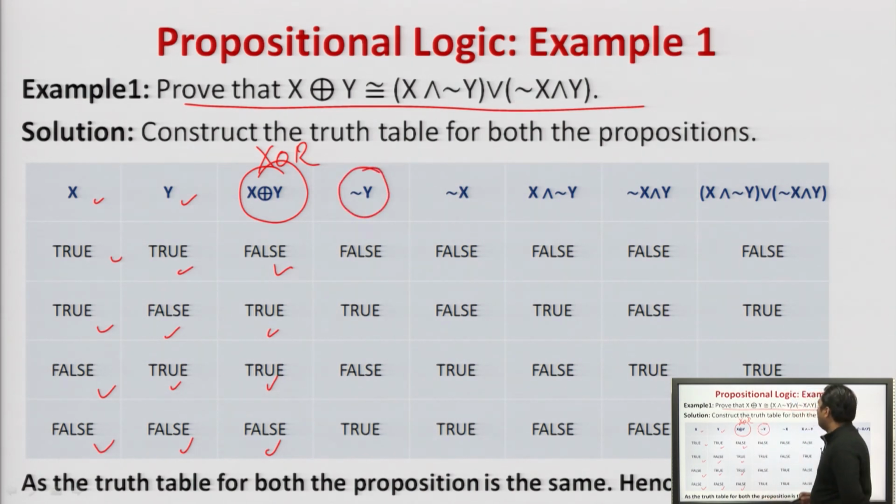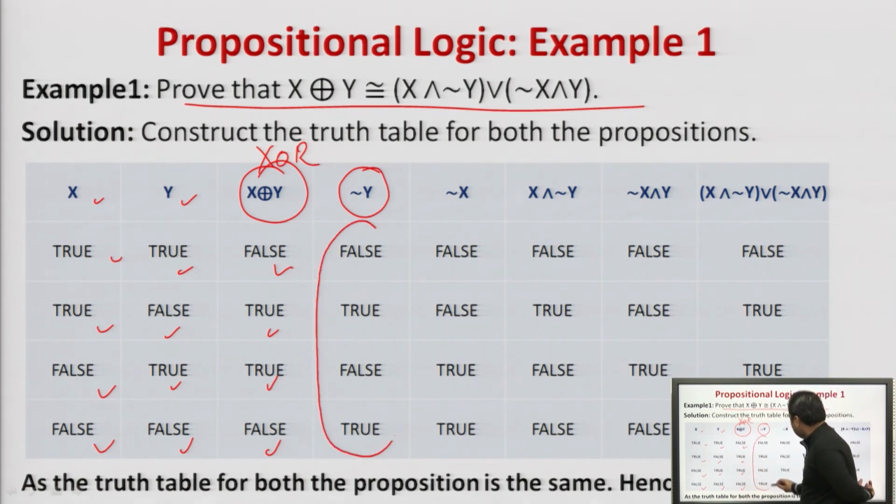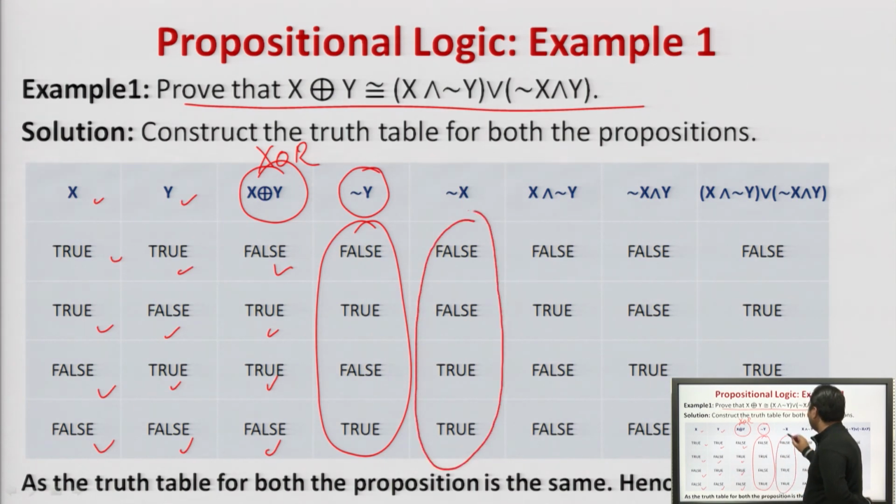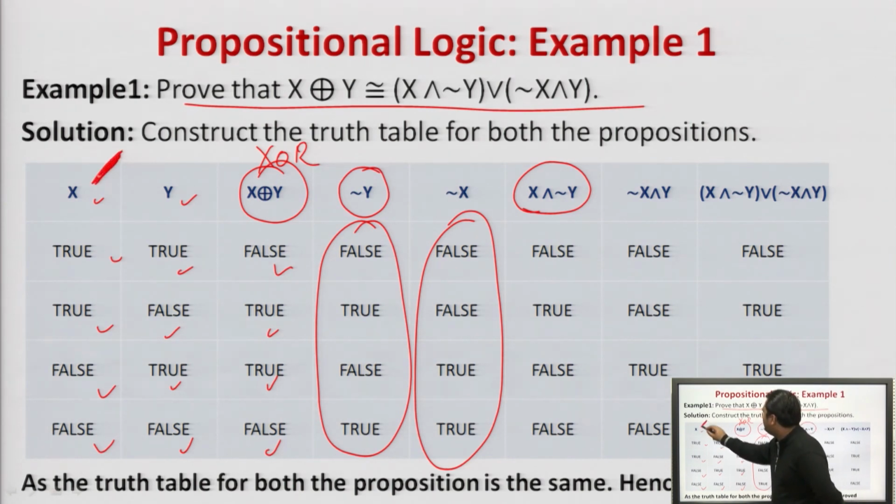Next, negation of y. Negation of y will be what? This true, false will return just opposite. False, true, false, true. Then negation of x. True, true, false, false. False, false, true, true. Agreed? Then what we will calculate? x and negation of y. x and negation of y, that is this and this.